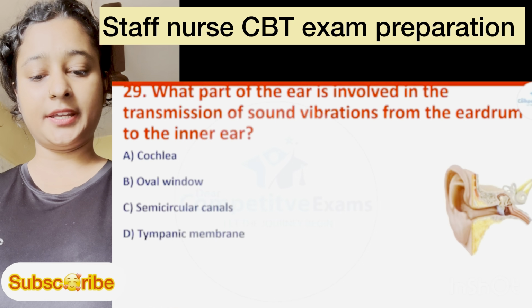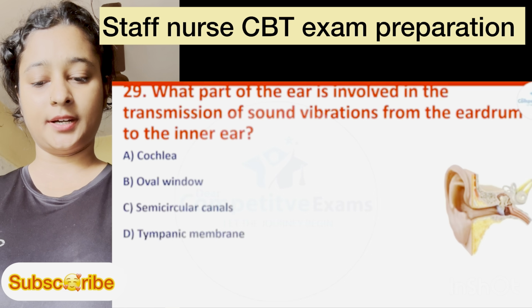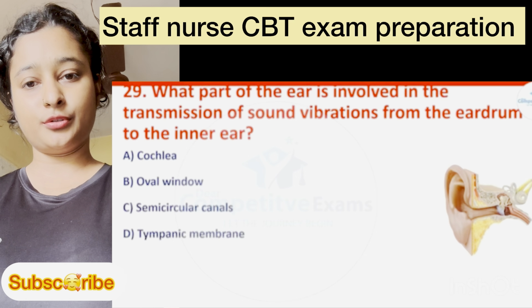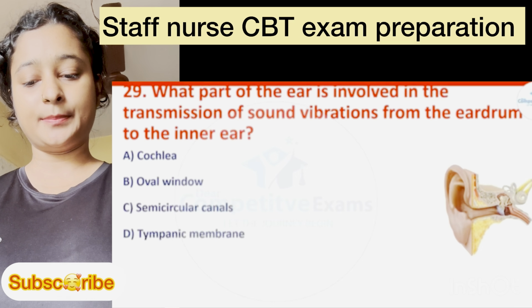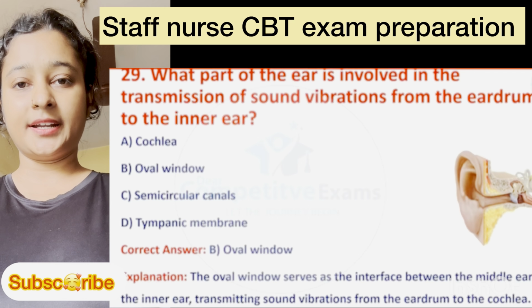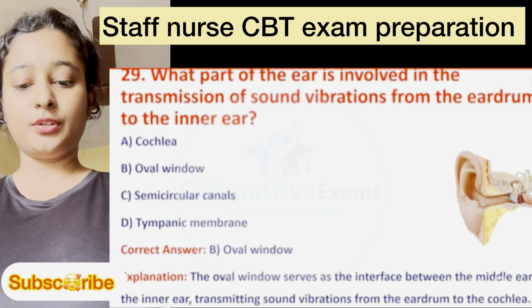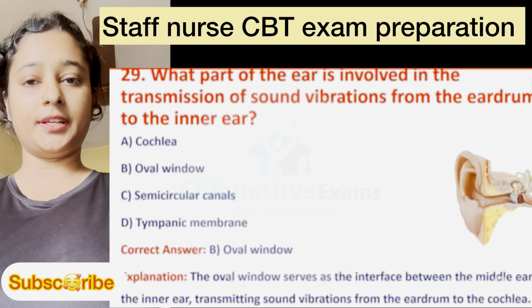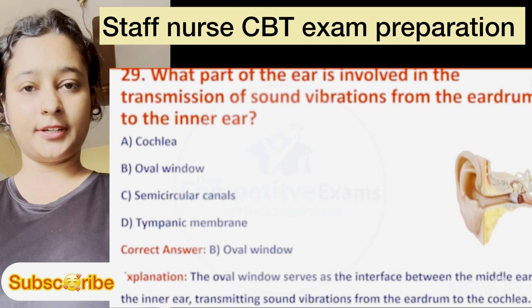Question number 29. What part of the ear is involved in the transmission of sound vibration from the eardrum to the inner ear? Option A is cochlea. Option B is oval window. Option C is semicircular canal. Option D is tympanic membrane. Here, correct answer is oval window. Explanation: the oval window serves as the interface between the middle ear and the inner ear, transmitting sound vibration from the eardrum to the cochlea.